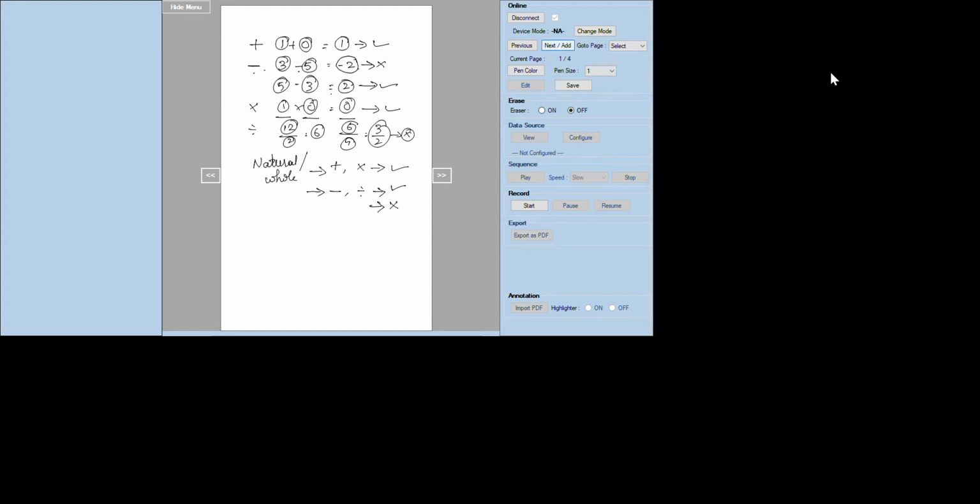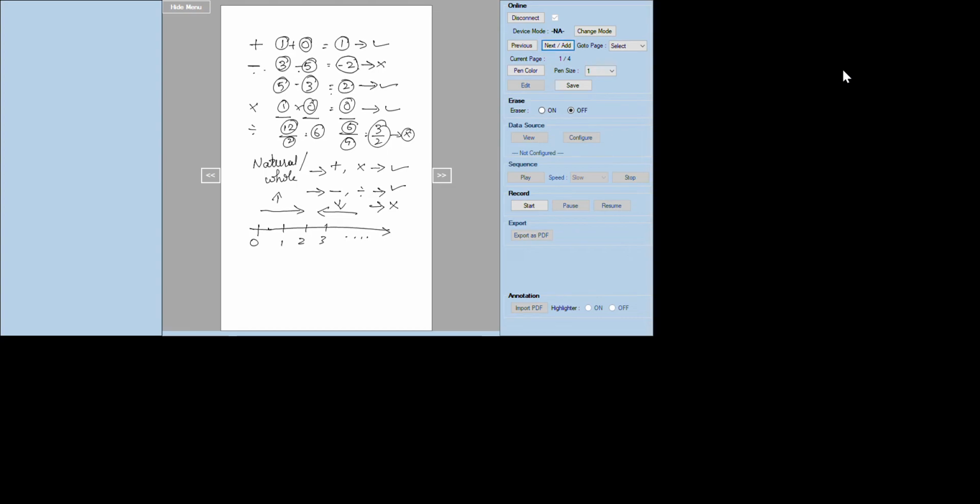Let us represent the whole numbers on the number line. The whole number line starts with 0 and then 1, 2, 3 and goes on. So this is the number line of whole numbers. Again, if you go rightwards, the numbers increase. If you go leftwards, the numbers decrease. So this is whole numbers.